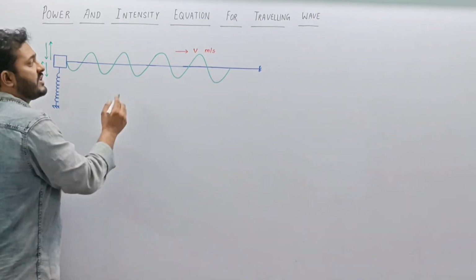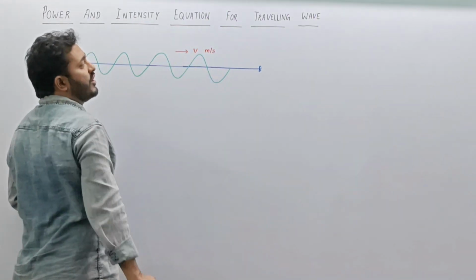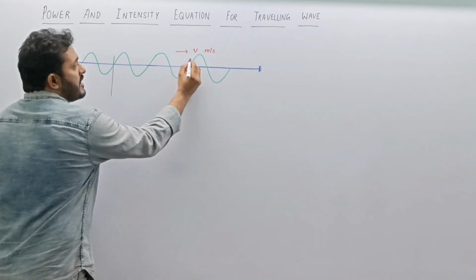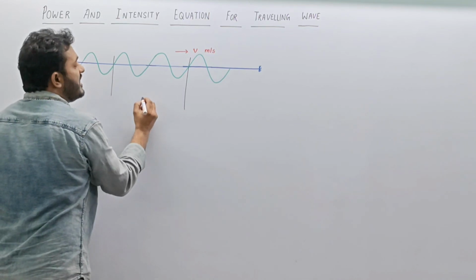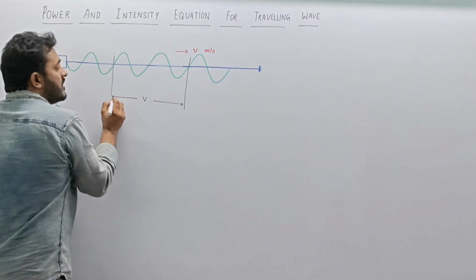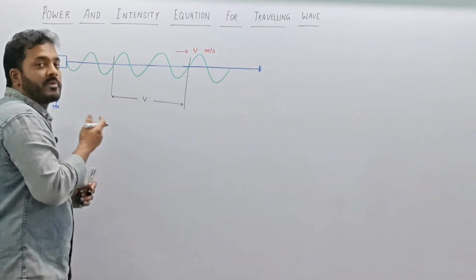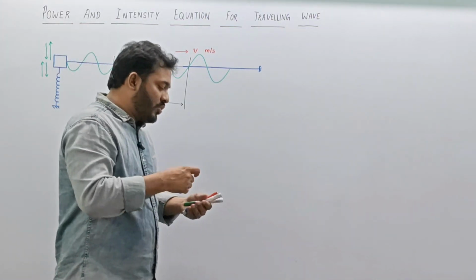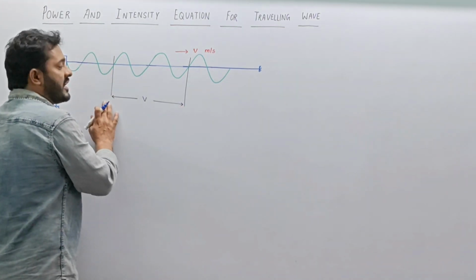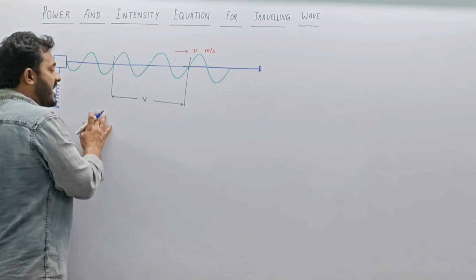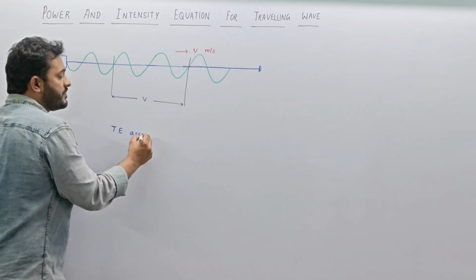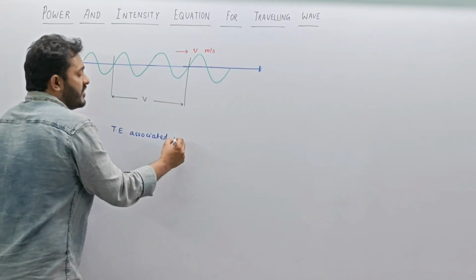So we are saying if the wave is moving with a v meter per second velocity, then I can say that in 1 second v portion of this traveling wave, or v meter of this traveling wave, is going to acquire the oscillation energy which is supplied by the oscillator. So in order to understand the energy associated with this v segment or v meter length of the traveling wave, we are writing the equation that total energy associated with oscillation,